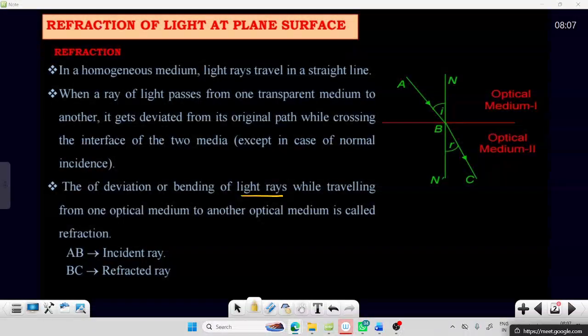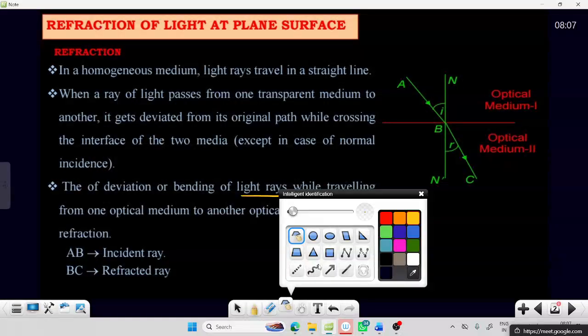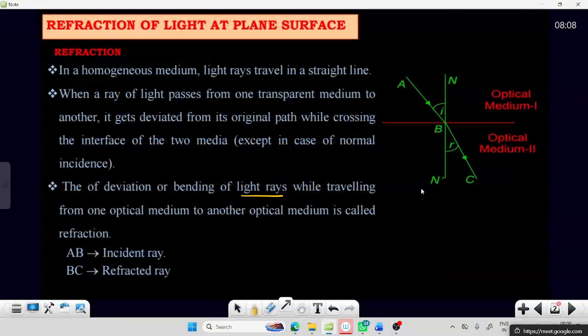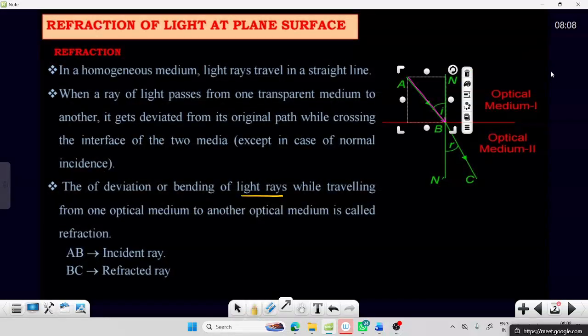Okay, so here the light ray which is coming like this. Next, after this light ray, this is the angle of incidence, this angle which is I, and this is a normal.